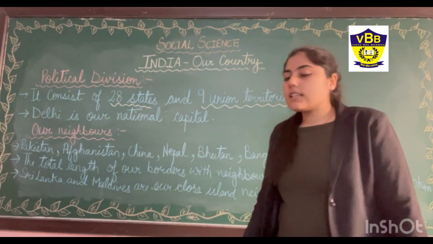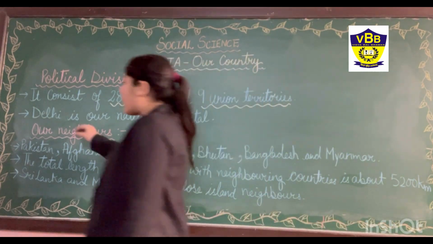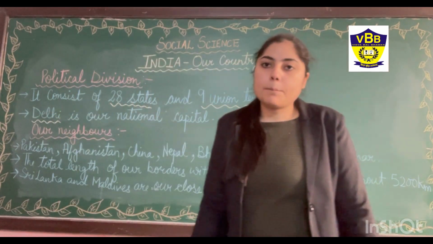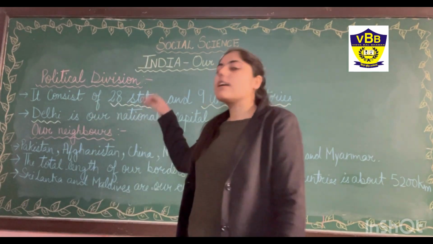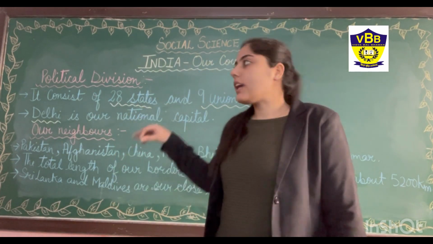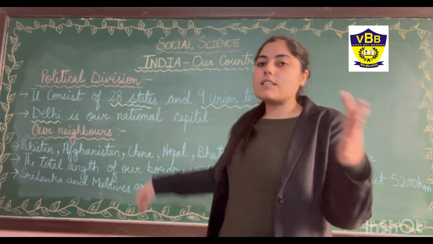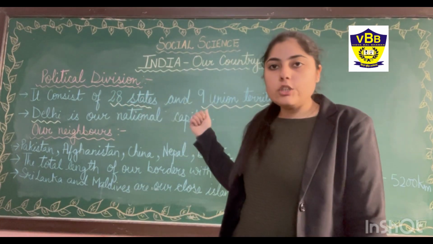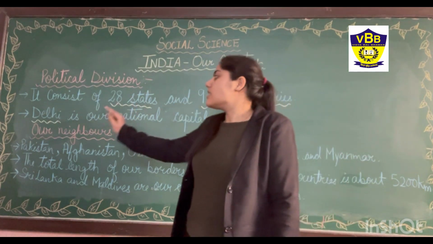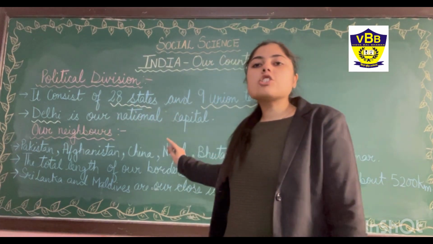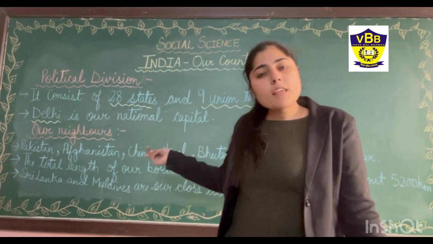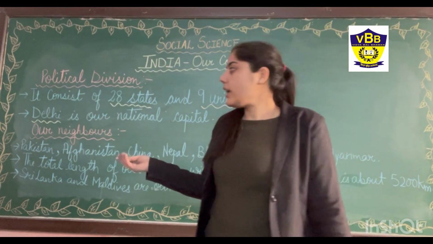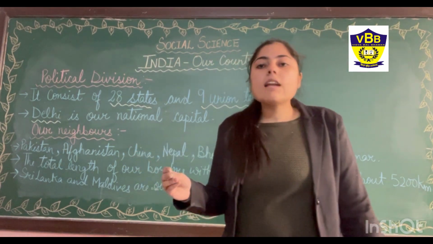Okay. The next is Delhi. We have seen Delhi is our national capital. Okay, so what is the political division? India has 28 states and 9 union territories, and Delhi is our national capital. We already know what the capital of our India is: Delhi. Okay. The next is our neighbouring countries.